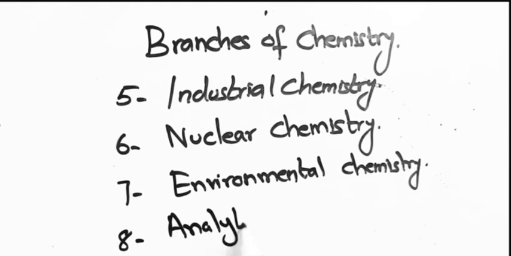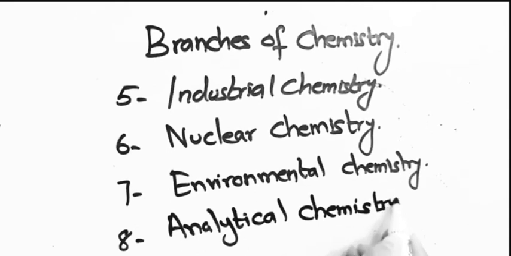Our last branch of chemistry is analytical chemistry. This branch of chemistry, which deals with the methods and instruments for determining the composition of matter, is called analytical chemistry. This branch is the only branch of chemistry which is interconnected with all the branches of chemistry.